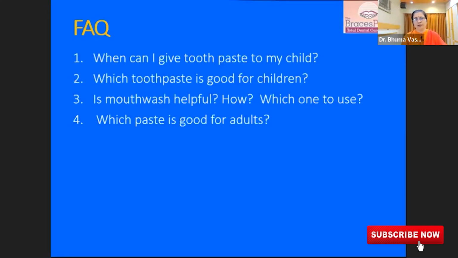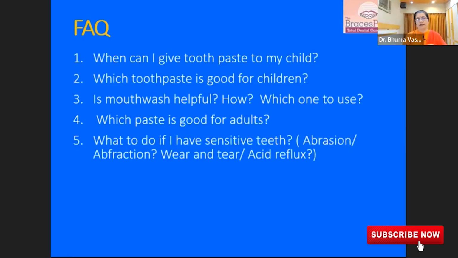Which paste is good for adults? Any paste with 1000 ppm of fluoride is helpful to clean the teeth and to protect them from cavity formation. What do you do if I have sensitive teeth? Abrasion, attrition, wear and tear, acid reflux, these are the causes. The neck of the tooth has breakage and all that. So you have to find out the cause of the sensitivity with your dentist.